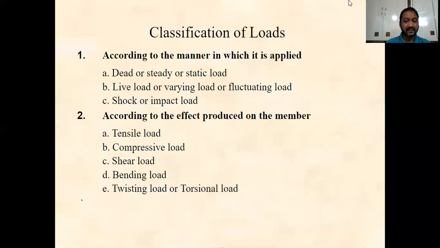A trapezoidal load is nothing but a combination of the rectangular load and the triangular load. That is called the fluctuating load, and in this case the load value will constantly vary. Some constant will be there, but over the constant value the magnitude will always change. So that is called the fluctuating load or the varying load.